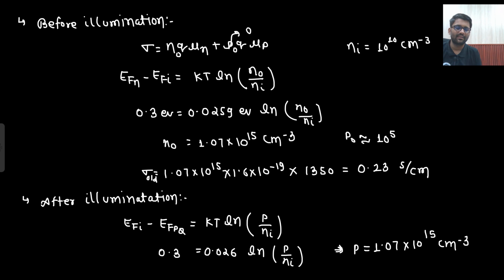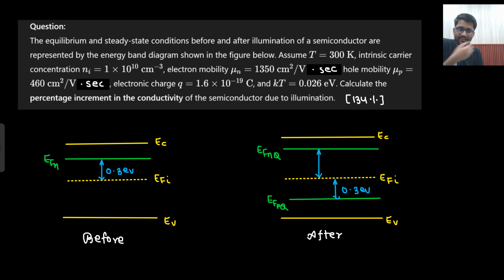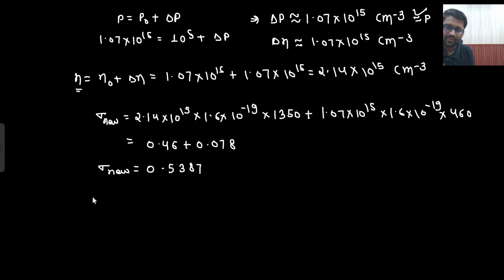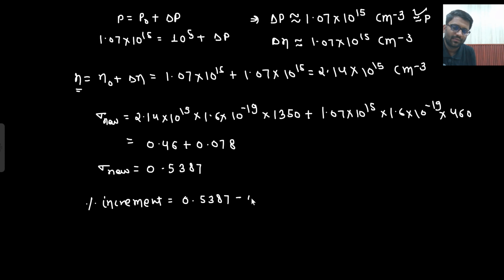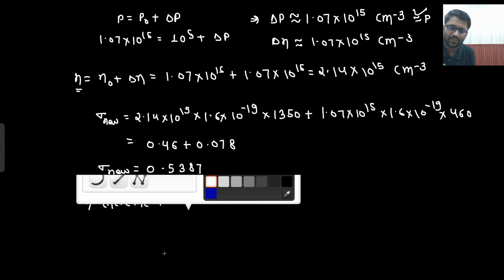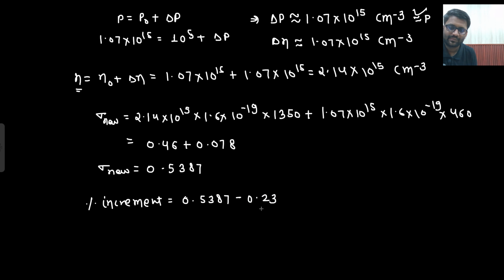So what they are asking? Percentage increment. That would be new minus old divided by old into 100%.